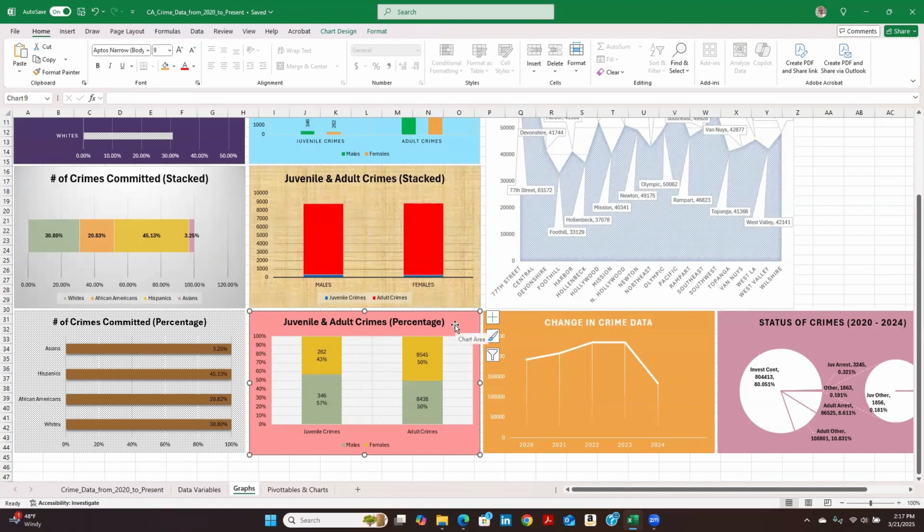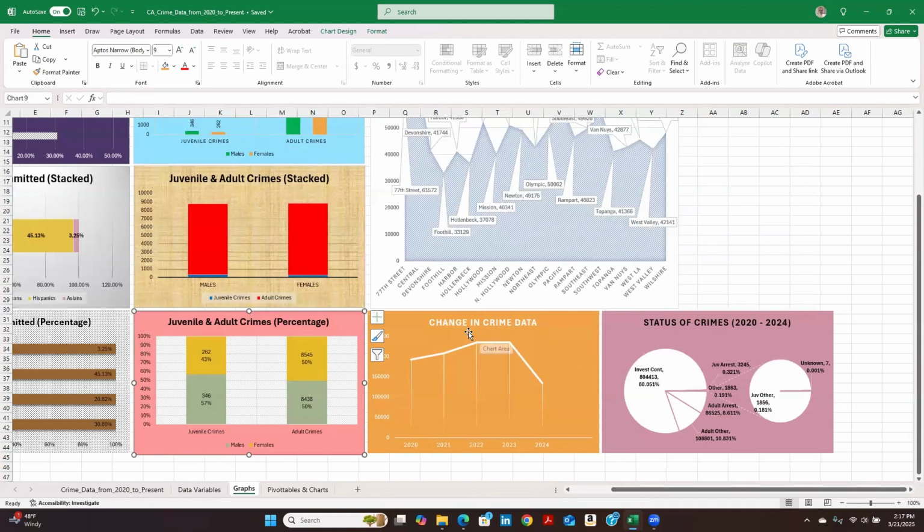Now this is my favorite graph because this gives you a clear breakdown between the two sexes with juveniles and adults. And it gives you a clear percentage as well. So for males, 57% and females, 43% under juveniles, and males 50% and females 50% for adults.